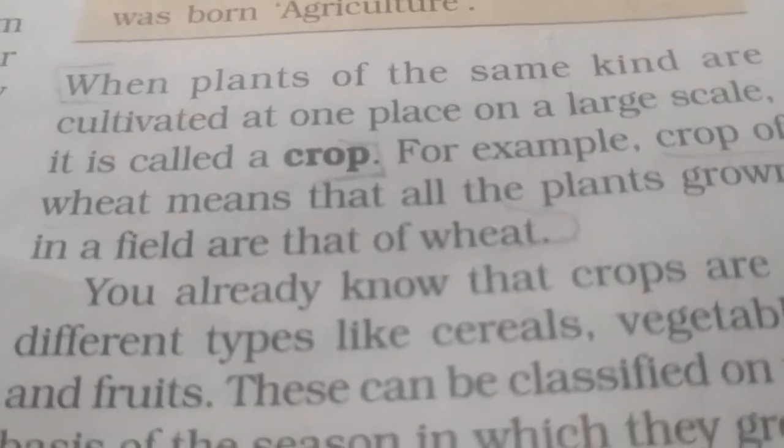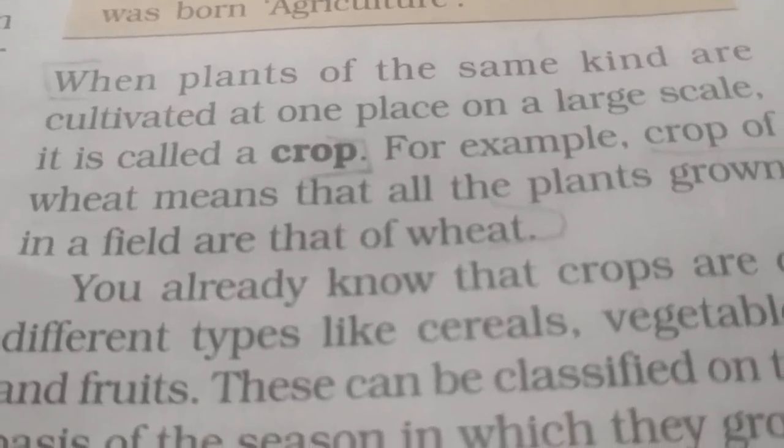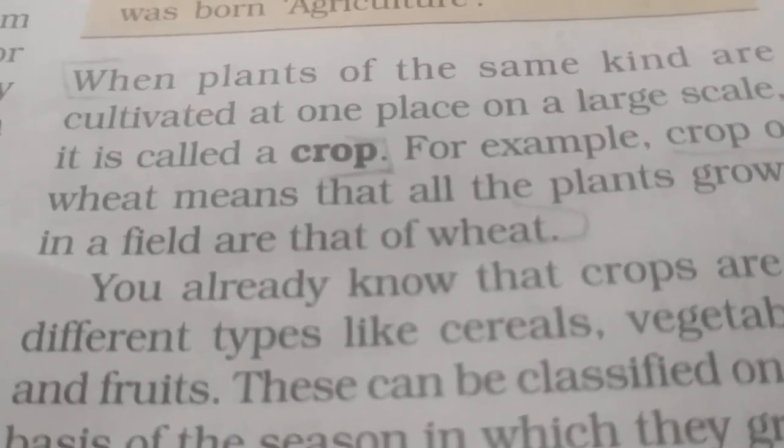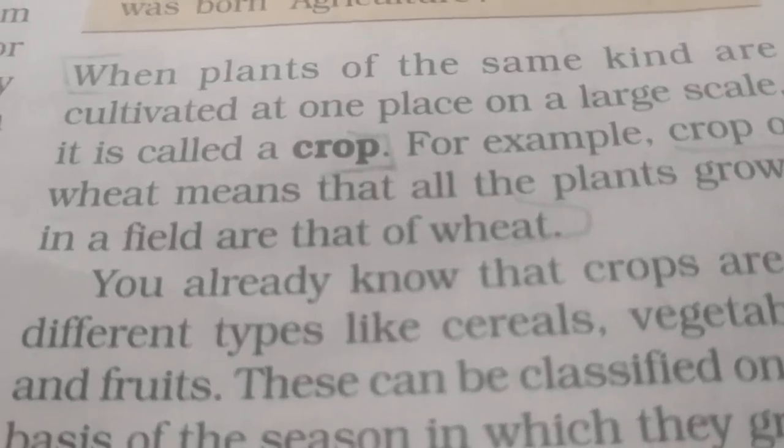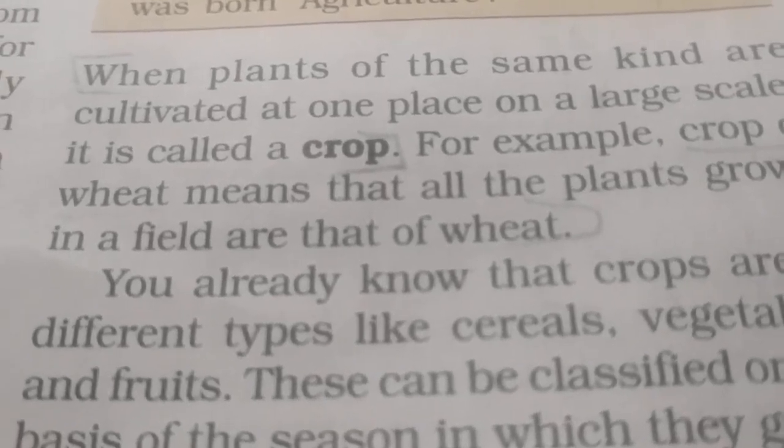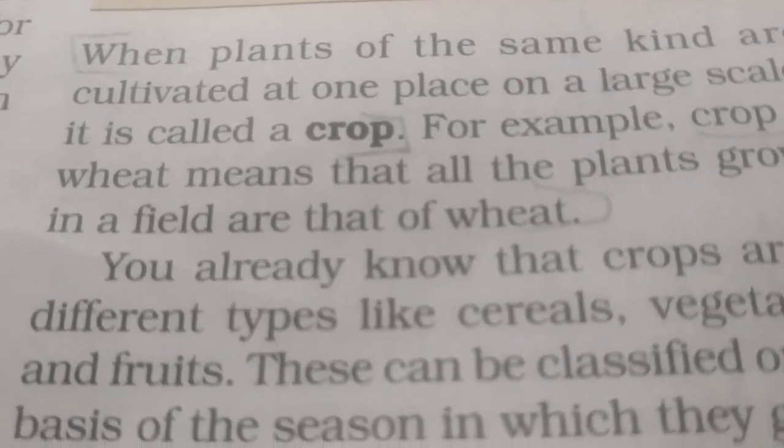For example, crop of wheat means that all the plants grown in that field are wheat plants.